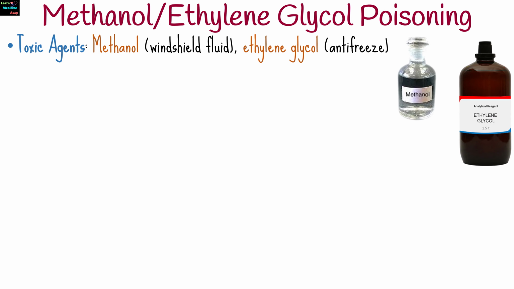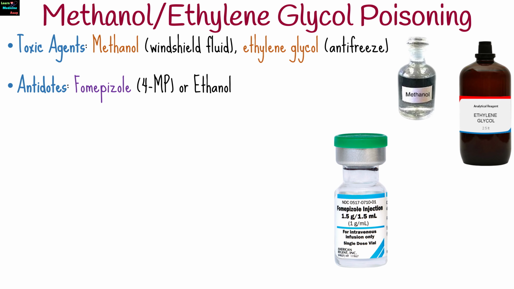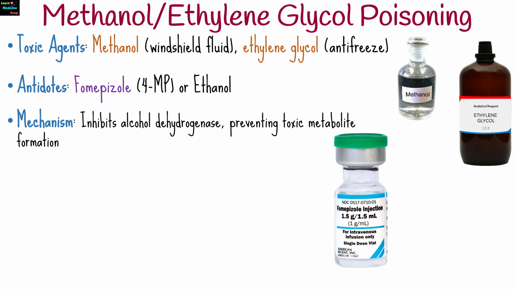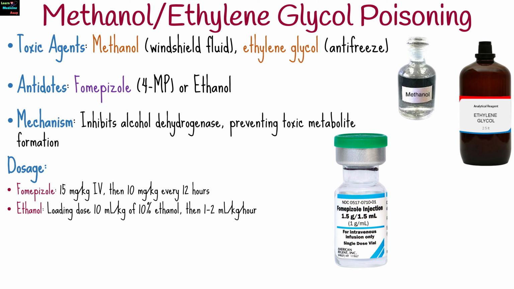In methanol or ethylene glycol poisoning, use fomepizole or ethanol. They inhibit alcohol dehydrogenase. Fomepizole is dosed at 15 milligrams per kilogram intravenously, then 10 milligrams per kilogram every 12 hours. Ethanol is given as a loading dose of 10 milliliters per kilogram of a 10% solution, then 1 to 2 milliliters per kilogram per hour.